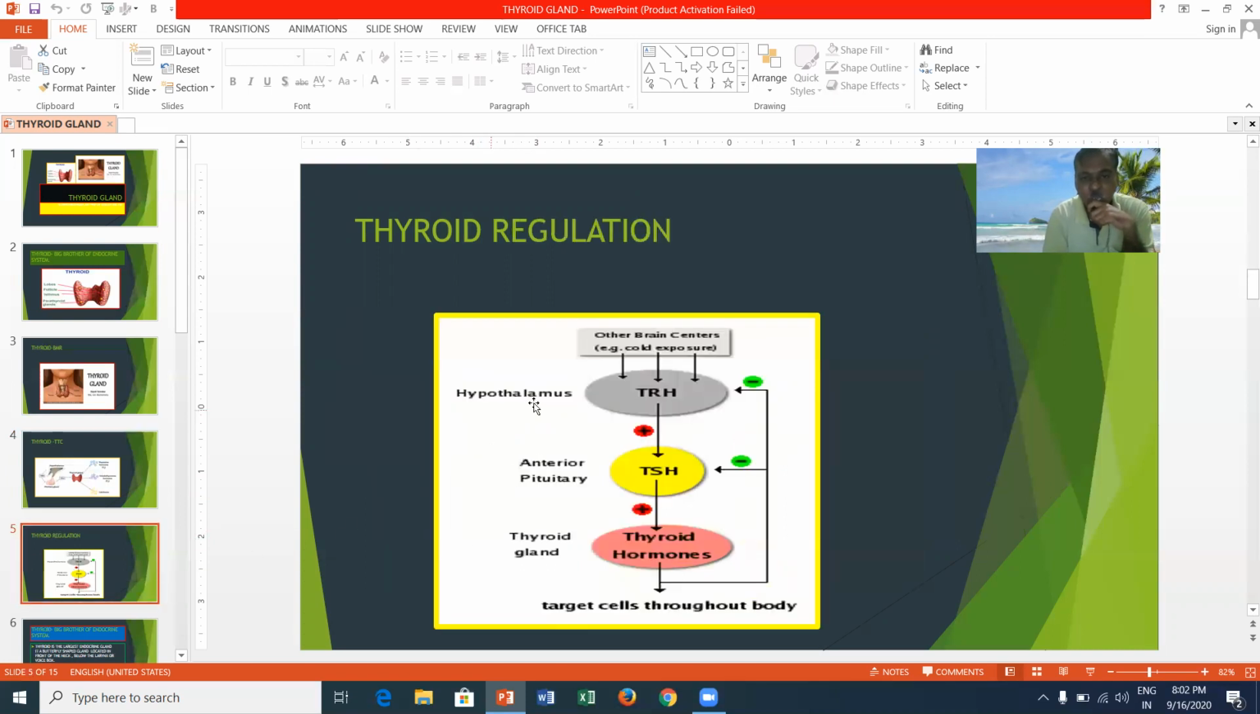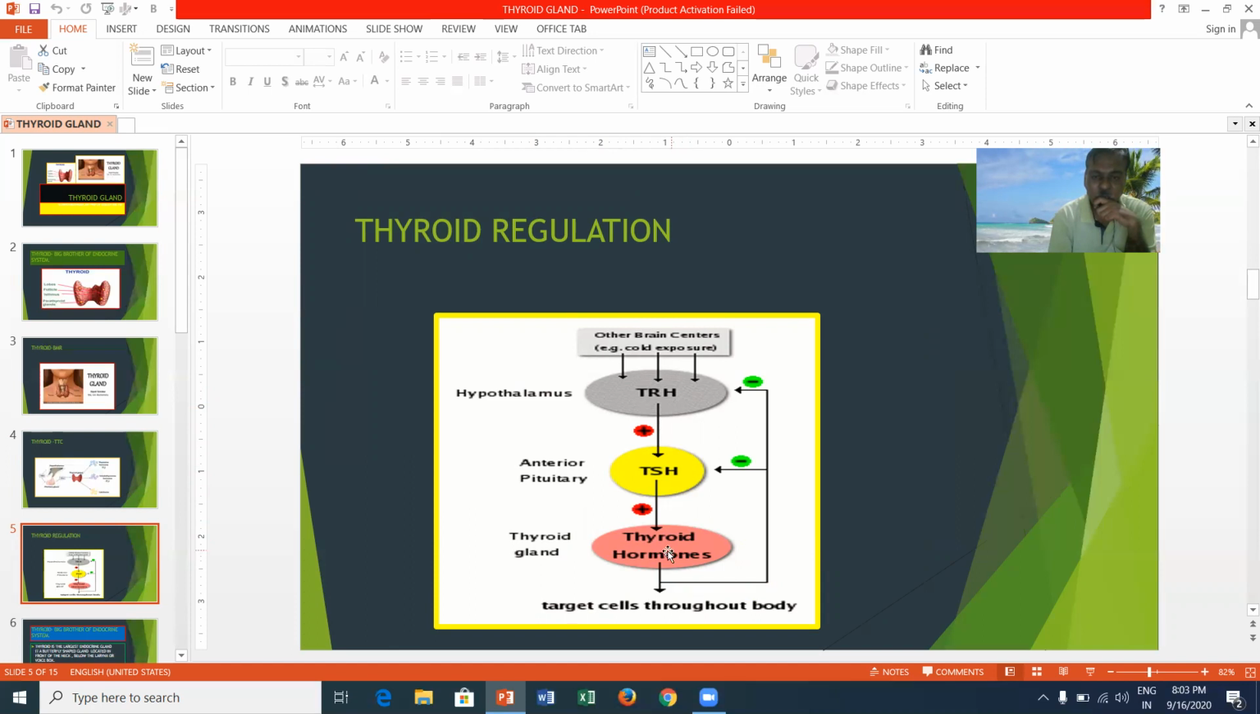Here also the hypothalamus, rightly called the brain of the brain, will release thyroid releasing hormone. This thyroid releasing hormone is able to activate the pituitary, that is the anterior part of the pituitary. This anterior part of the pituitary will be activated by TRH, that is thyroid releasing hormone, and will release thyroid stimulating hormone.